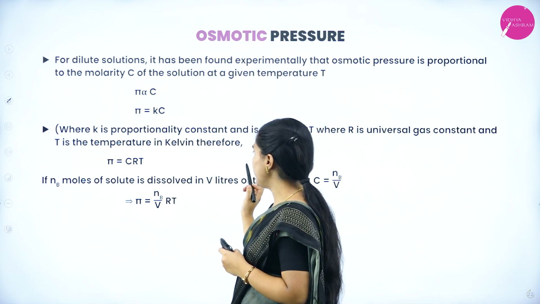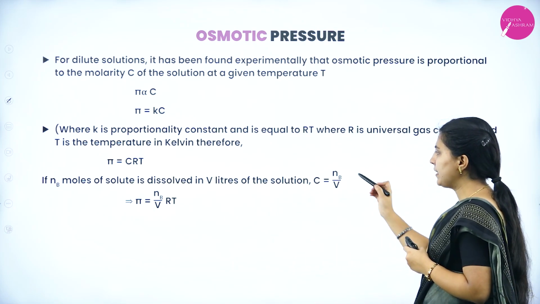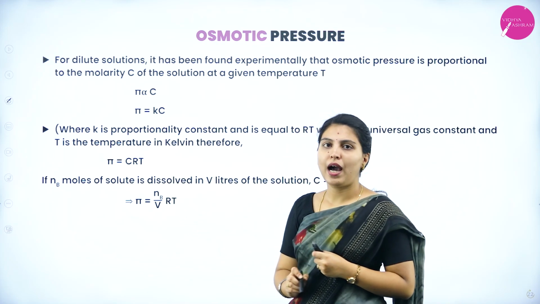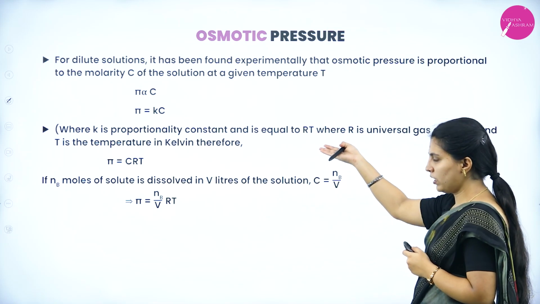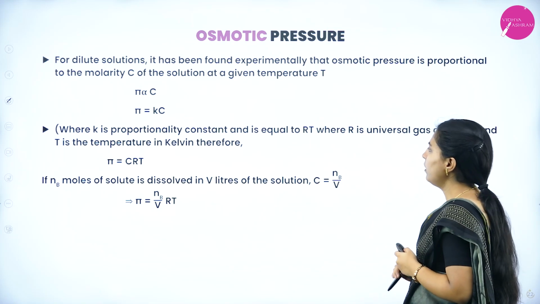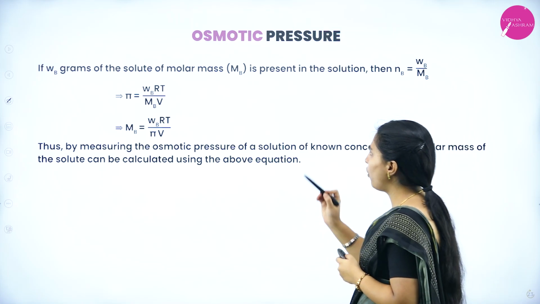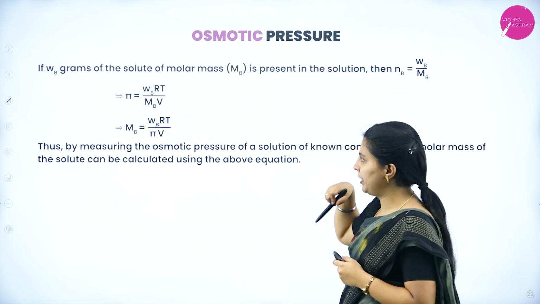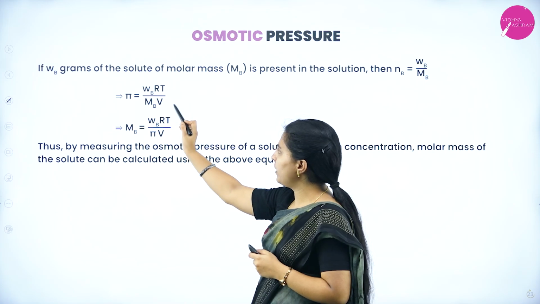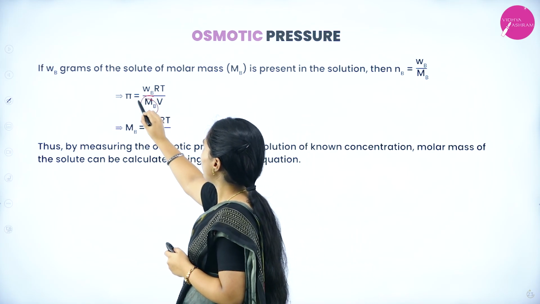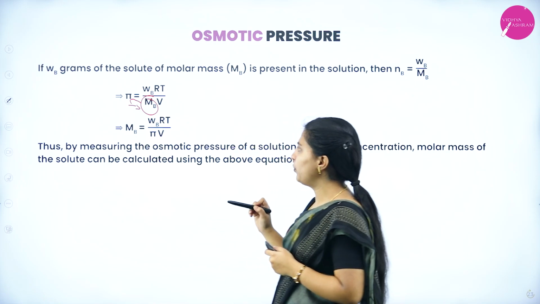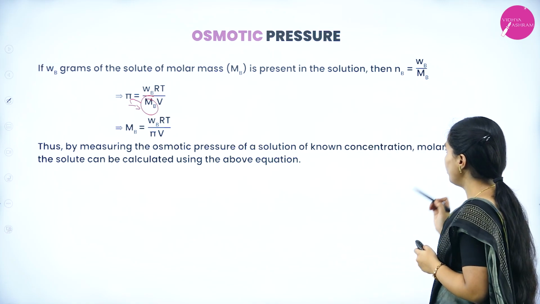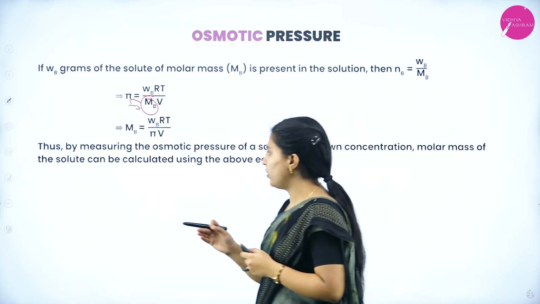If NB moles of solute is dissolved in V liters of the solution, C equal to NB by V. So, pi equal to NB by V into RT. If WB grams of the solute of molar mass MB is present in the solution, then NB equal to WB by MB. So, pi equal to WB into RT by MB into V. If you cross multiply here, MB equal to WB into RT by pi into V. Thus, by measuring the osmotic pressure of a solution of known concentration, the molar mass of the solute can be calculated using the above equation.